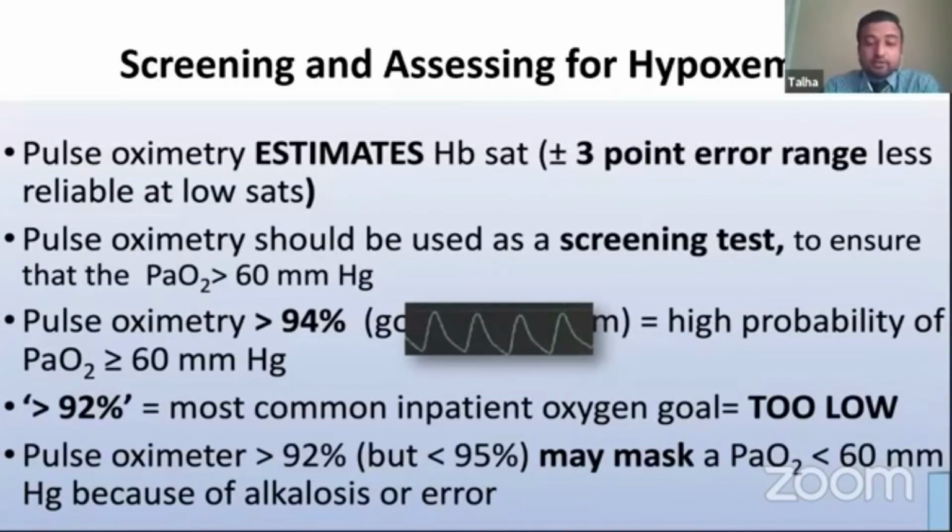As I said earlier, there are conditions where the pulse oximeter would show oxygen saturation greater than 92%, which is the most common cutoff level used in hospitalized patients. But even with greater than 92%, they may still have mild hypoxemia, especially if they're alkalotic.